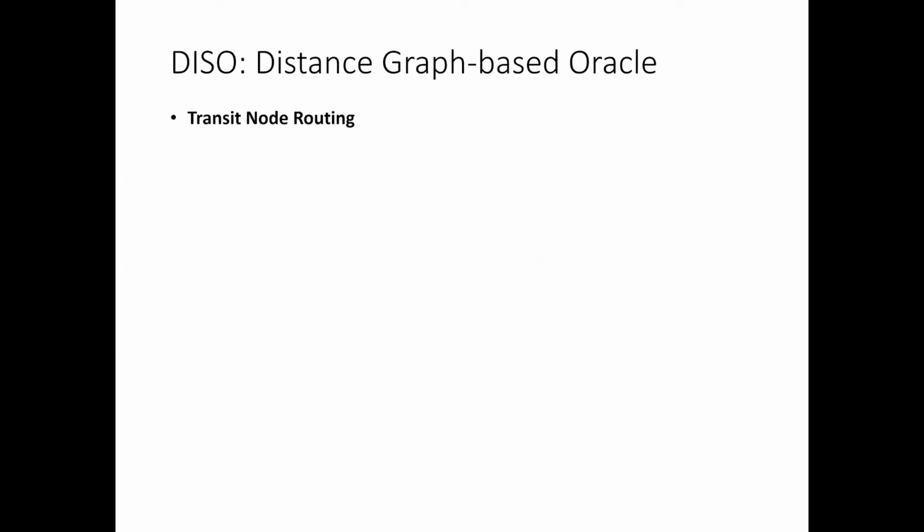Let's explain our first work named DISO, which means a distance graph-based oracle. DISO is a variant of transit node routing, which is a famous shortest routing framework. This framework is based on an assumption that if we carefully choose some special nodes, we can make most shortest paths with many hops pass through at least one of them. Such nodes are called transit nodes, and the shortest paths between transit nodes are supposed to act like highways.